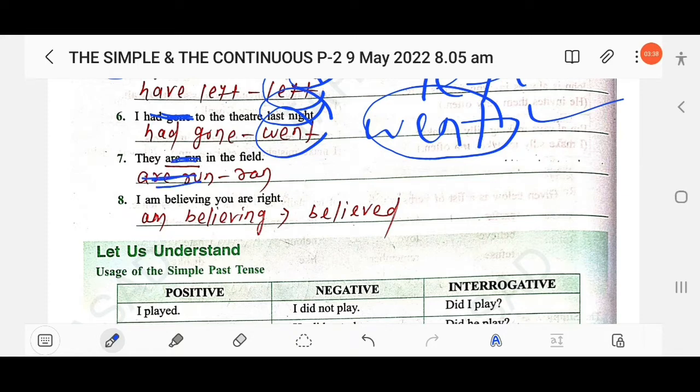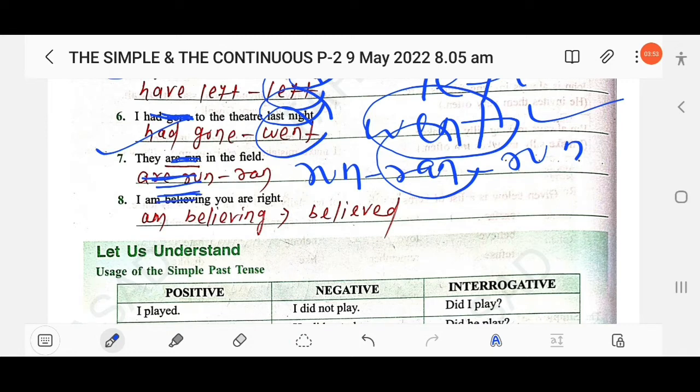You have to use run, ran, run, the second form of the verb. So use ran: they ran in the field. Then next, I am believing you are right. This is wrong. I believed, the second form of the verb. First form believe, second form believed.